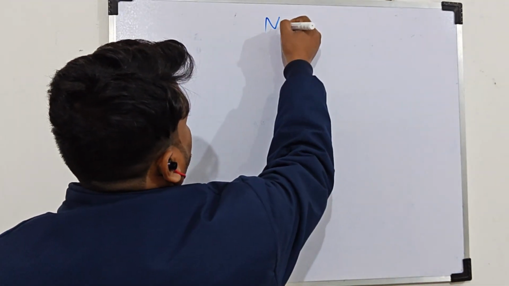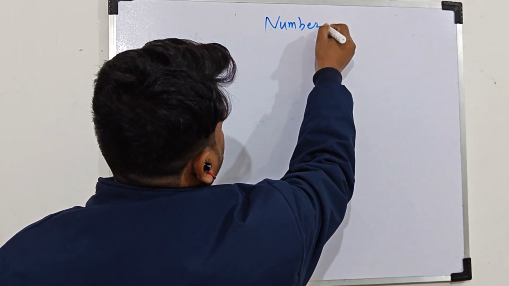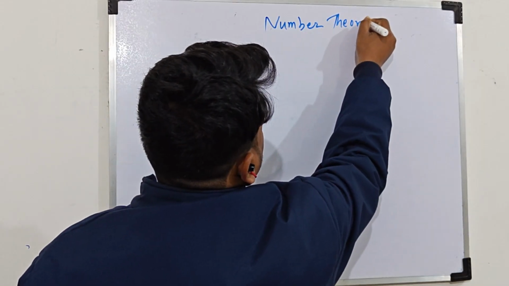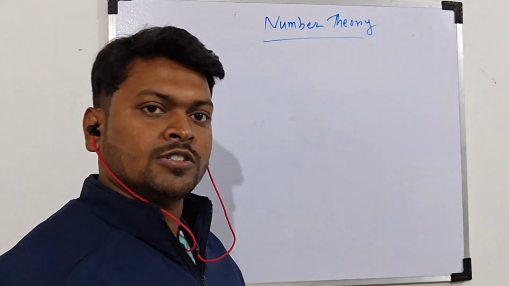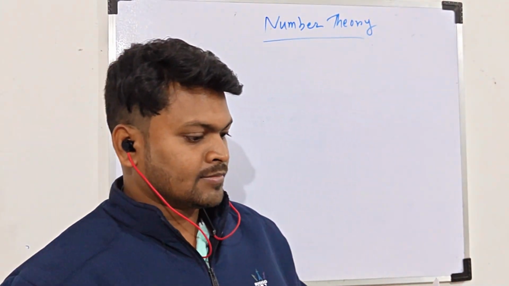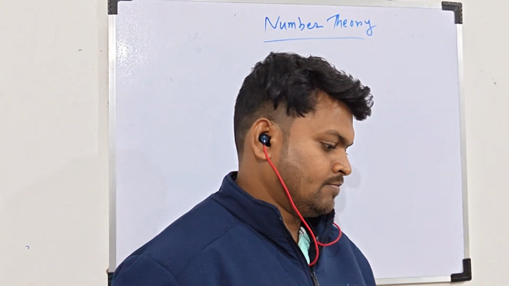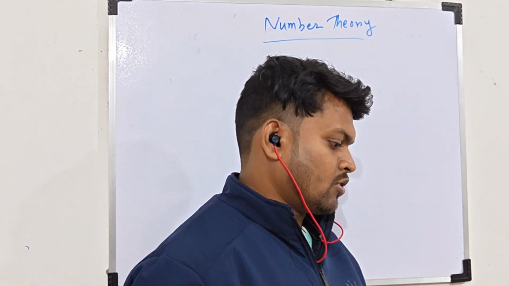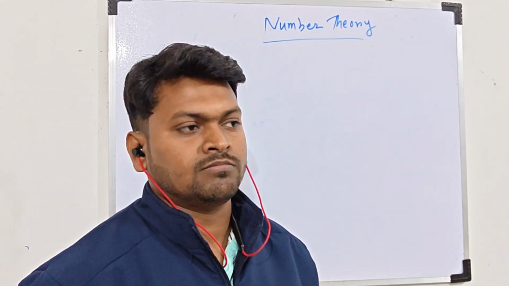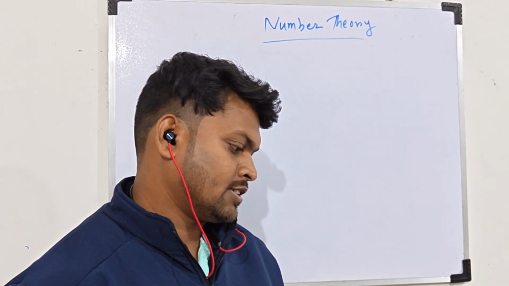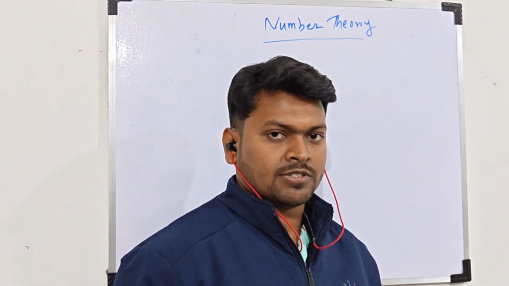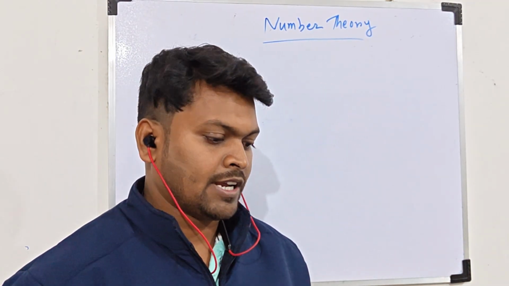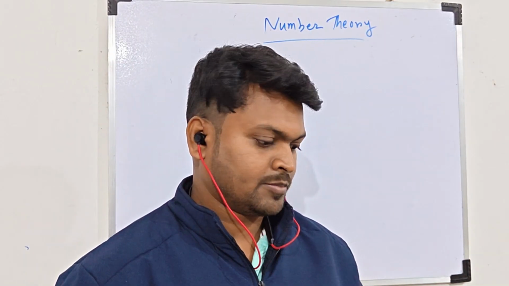So today I will start a new topic, number theory. Number theory is a branch of pure mathematics which focuses on the properties of integers, such as primes, divisibility and factorization.